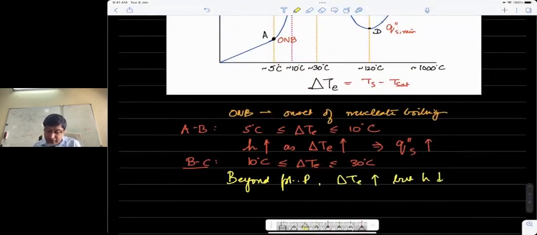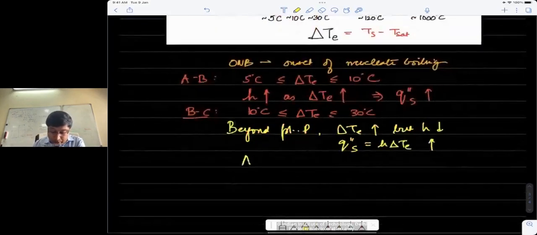But H decreases in such a way that the flux, which is a product of H and delta T_E, still keeps increasing. So H decreases marginally as compared to the rise in delta T_E, and the flux still is increasing. So at point P, H is a maximum.